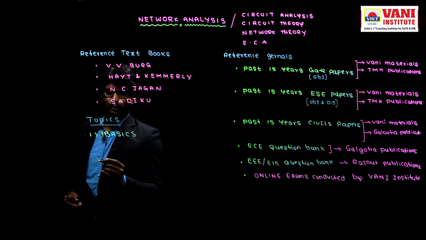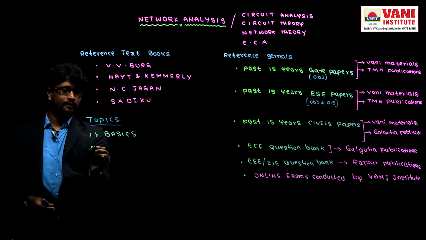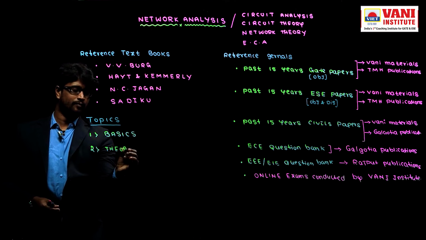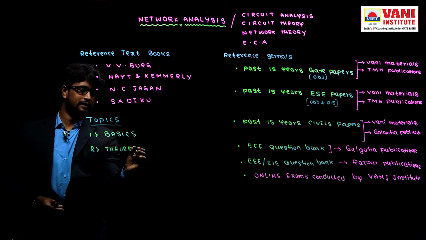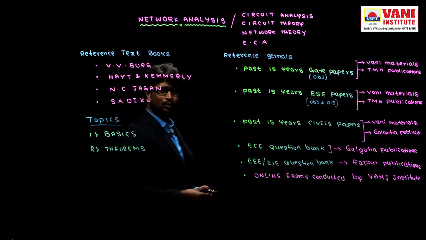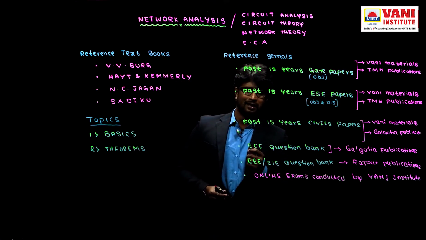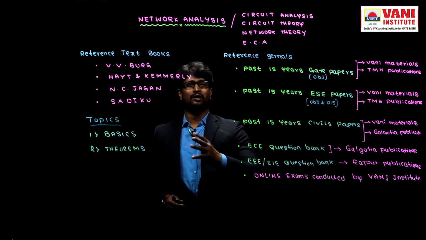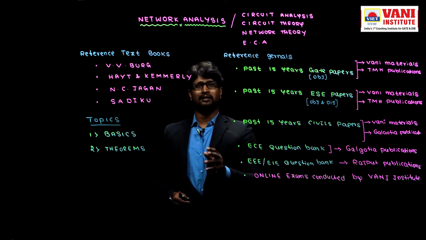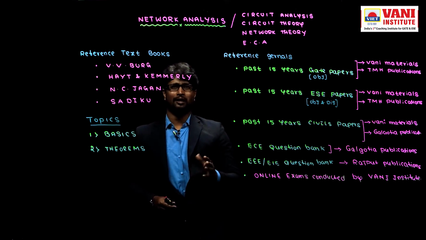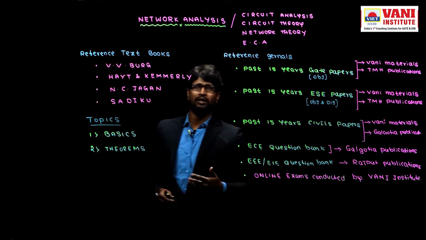Next, second one is theorems. Here first I would like to discuss what is the need for introducing the theorems. Already for evaluating and analyzing circuits, we have series rules, parallel rules, nodal analysis, mesh analysis, so many logics already.